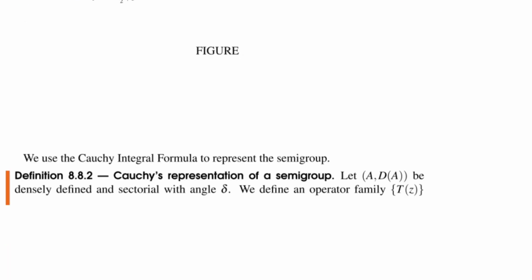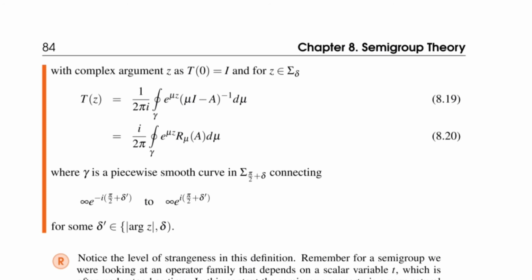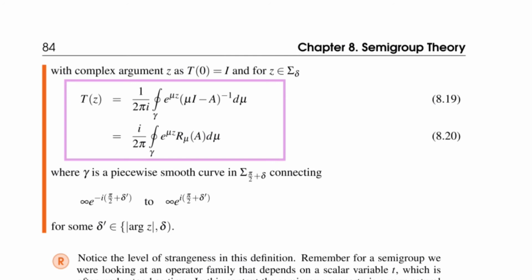So then we use Cauchy's representation of a semigroup. Let A, D(A) be a densely defined sectorial operator with angle delta. And then we define an operator family T(z) as follows. So now we use the Cauchy integral formula right there. So I take 1 over 2 pi i, a closed path integral over gamma of e to the mu z times (mu I minus A) to the minus 1 d mu.